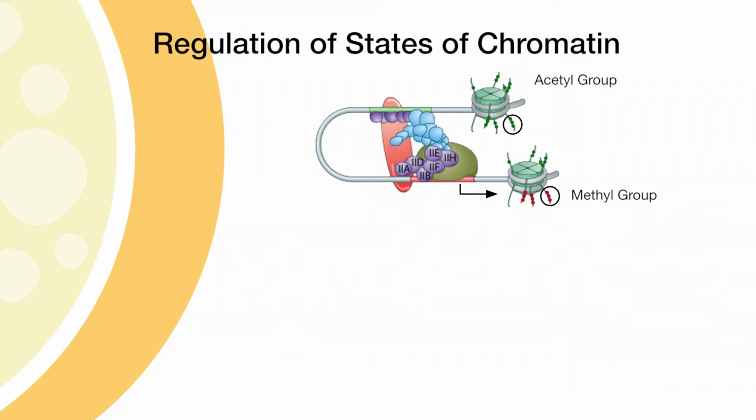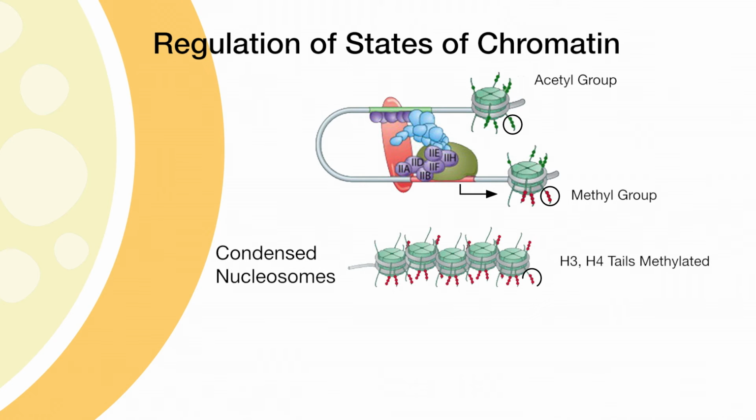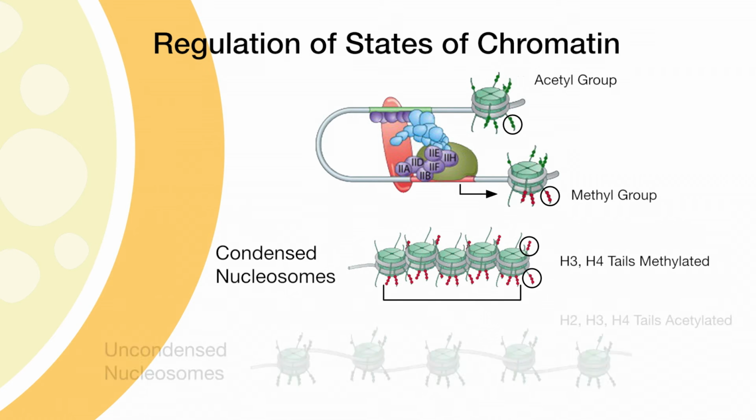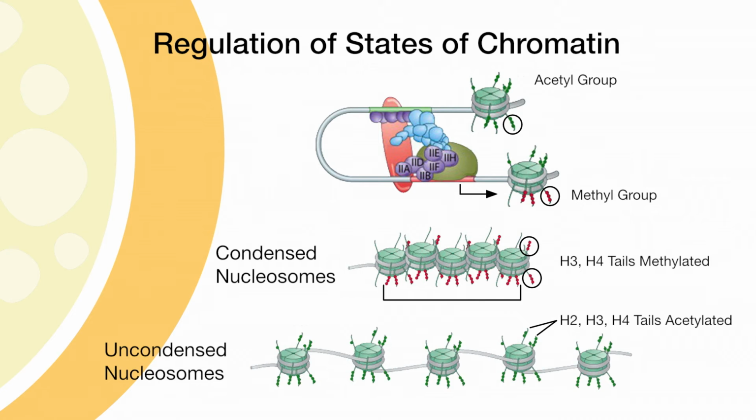So right here, in a condensed nucleosome state, you see these little lines coming off of these histone nucleosome structures. On those tails are these small molecules, represented here as methylated additions. This establishes this condensed configuration. If these methyl groups are removed and replaced with acetyl groups on those tails, then it'll establish an uncondensed nucleosome structure. The generally accepted rule is that acetylations often promote access and active transcription in that particular region of the genome, while most methylations will serve to condense chromatin and repress transcription.